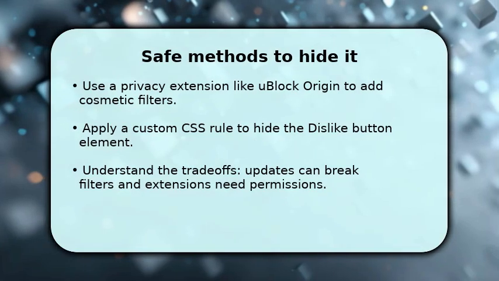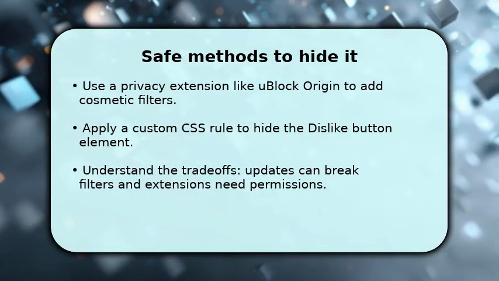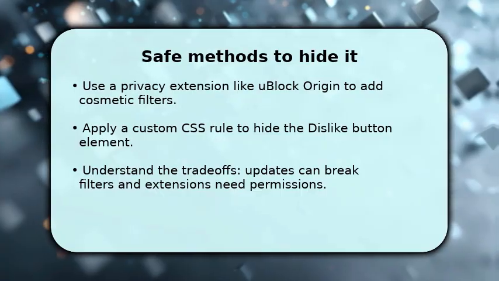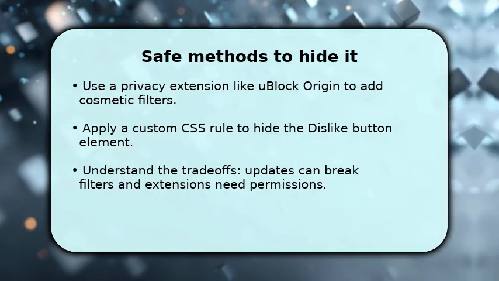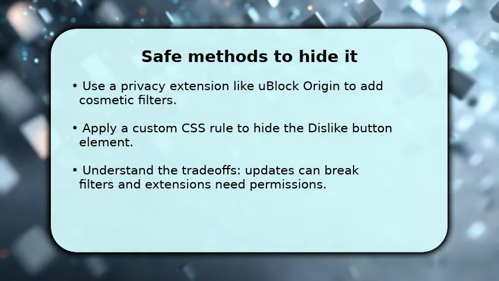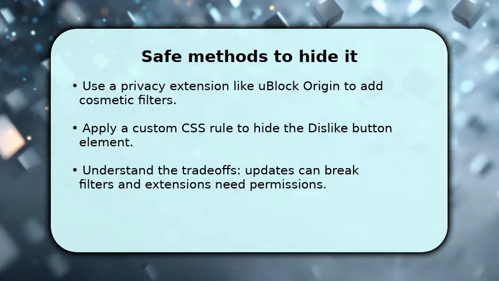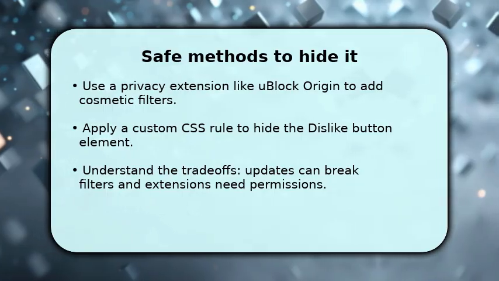The safest route is a reputable content blocker such as uBlock Origin. Install the extension from the official store and permit it to run on YouTube. Add a cosmetic filter or custom rule that targets the dislike button element. A simple rule hides the button locally without altering your account settings.